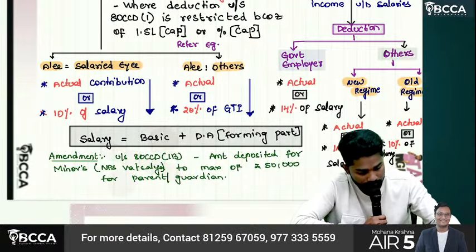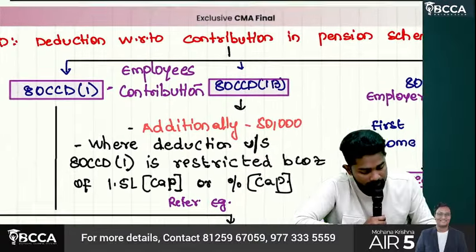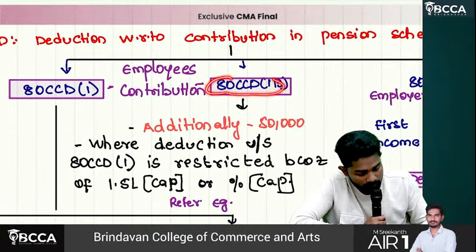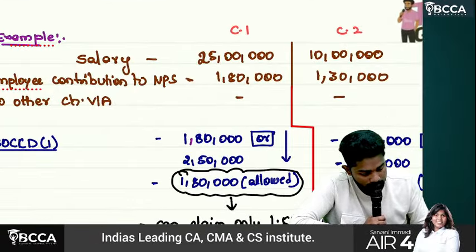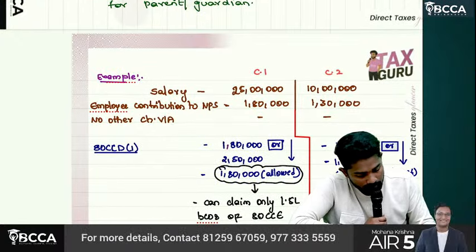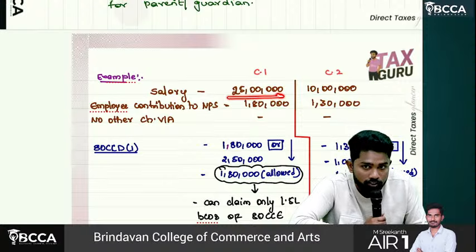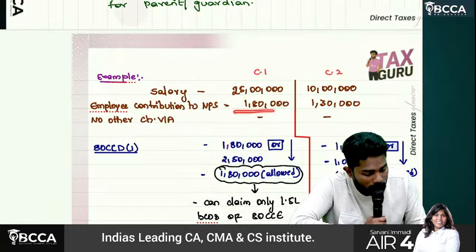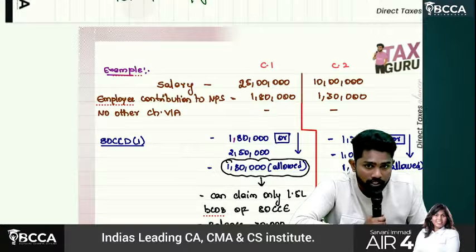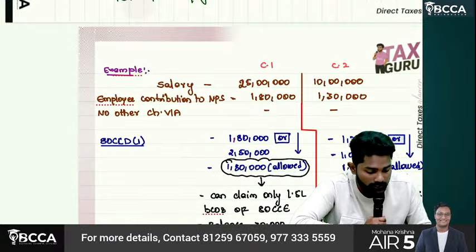Okay. Now what about 80CCD 1B? Sir, look at this example. Employee having salary of 25 lakhs. He contributed to NPS 1,80,000.